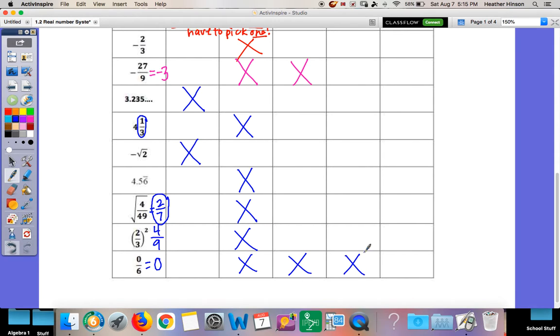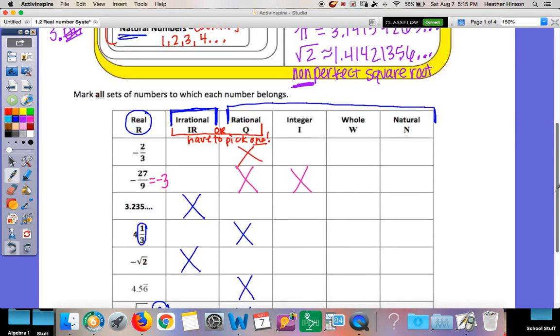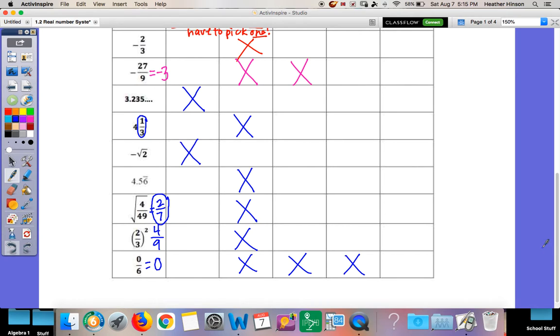So that is whole. And then the last one is natural. Natural are your counting numbers. So do I count with 0? Remember when you start counting your fingers, where do you start? You start at 1. 1, 2, 3, 4, 5. So do we count with 0? No. So this is not a natural number. So that is your chart.